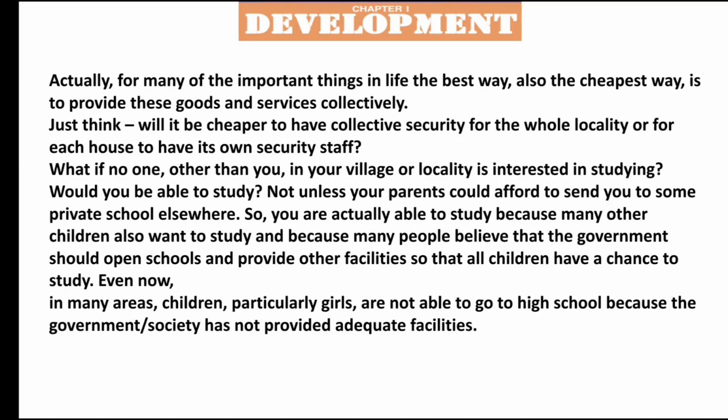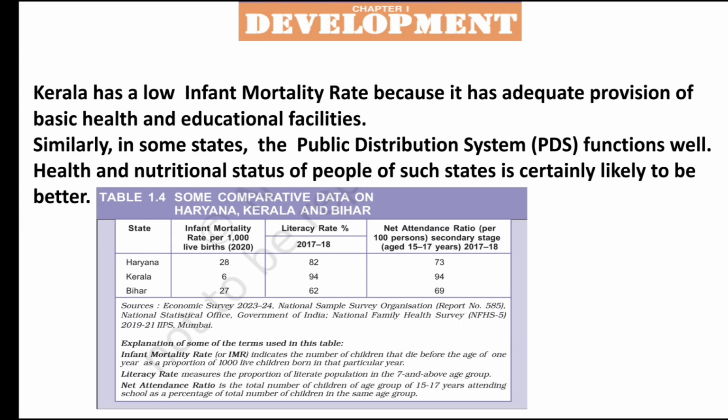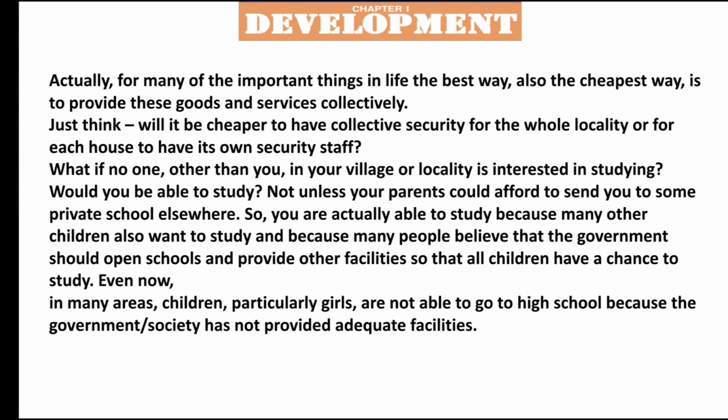Now, for many of the important things in life, the best or cheapest way to get them is collectively. These are called public facilities. What are public facilities? Education, transport, and health services. If they are taken collectively by the people, they will be very cheap, and they will be better.